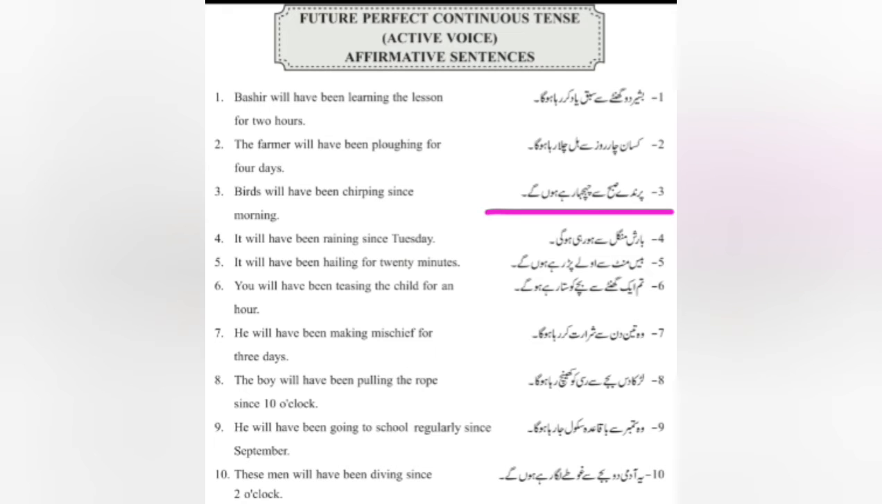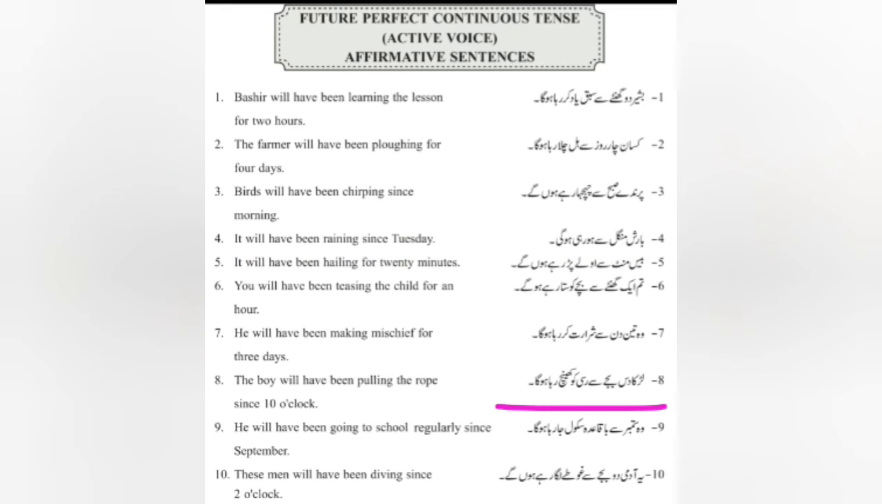परिंदे सुबह से चहचहा रहे होंगे. Birds will have been chirping since morning. Now here you can see that there is not a complete time duration, the starting and ending of the time. So that is why we are using since here, because the time is definite but it is not in the form of duration. बारिश मंगल से हो रही होगी. It will have been raining since Tuesday.